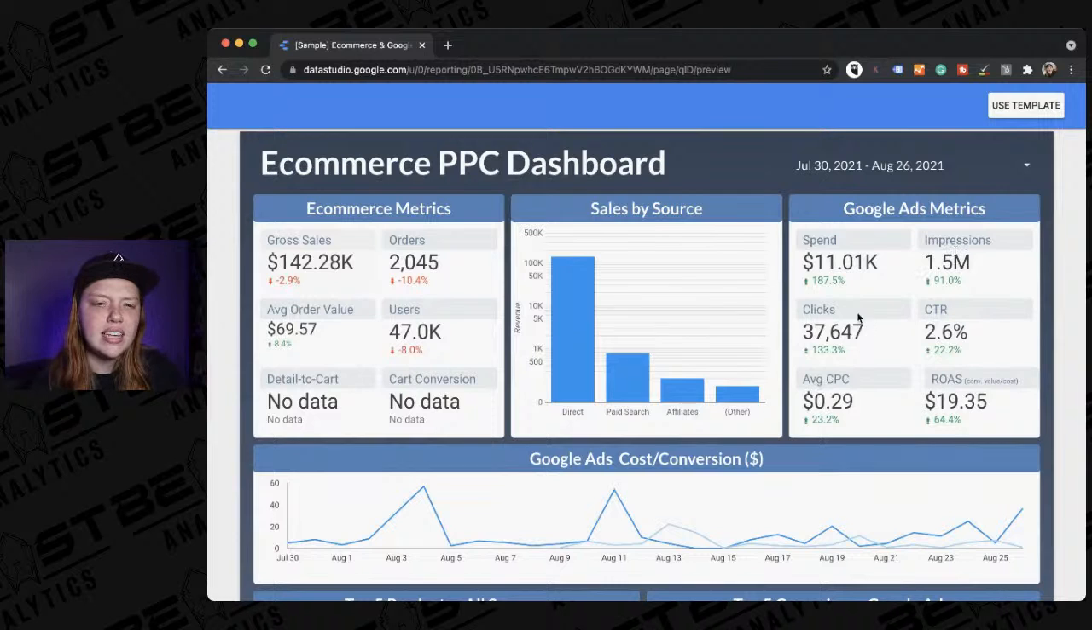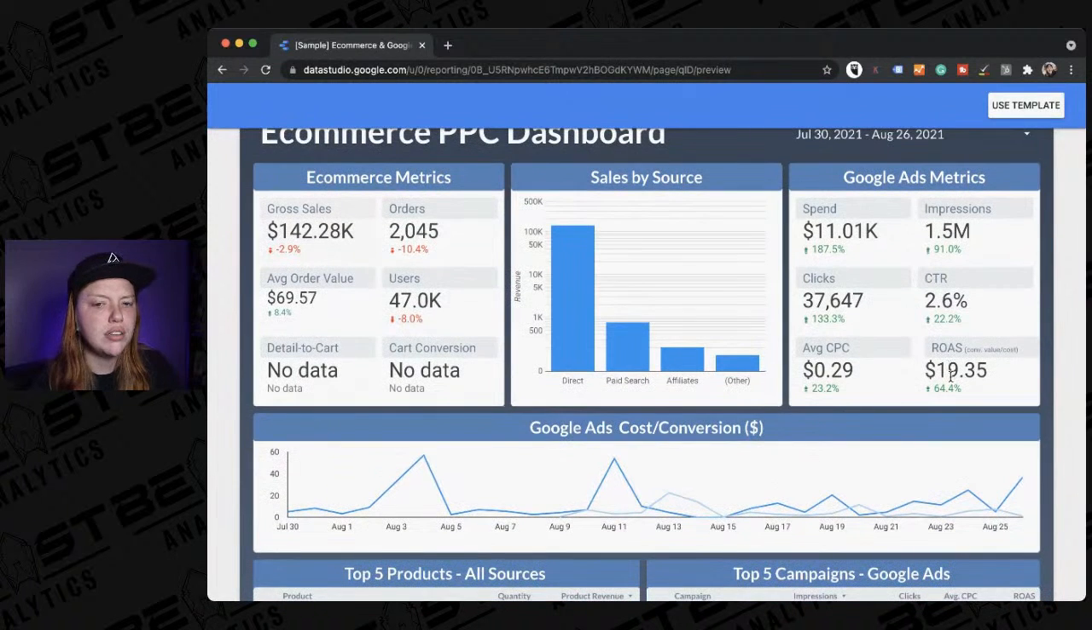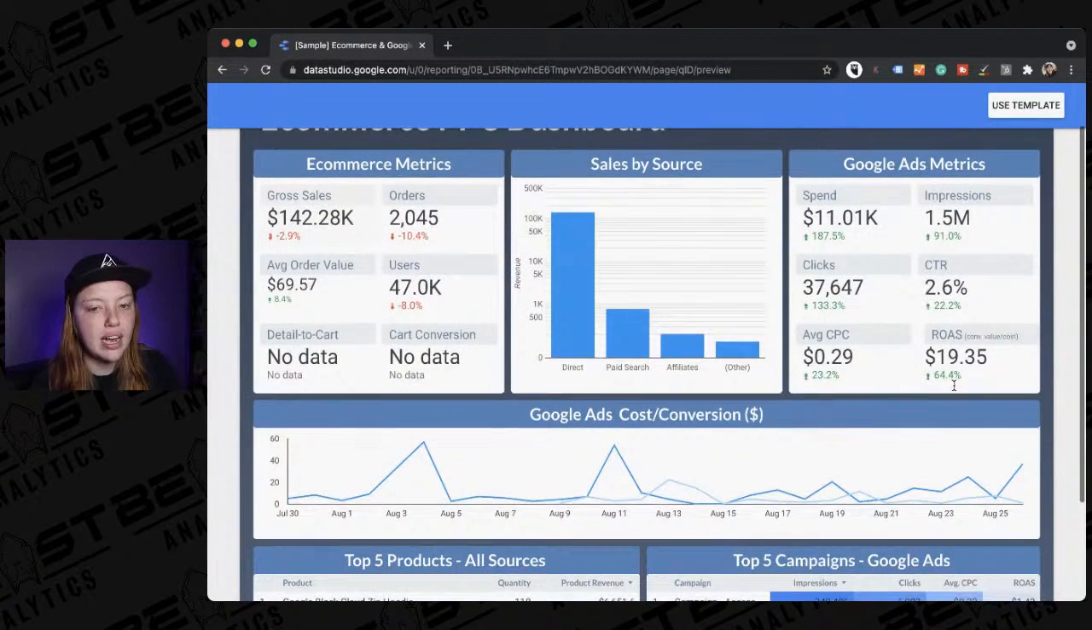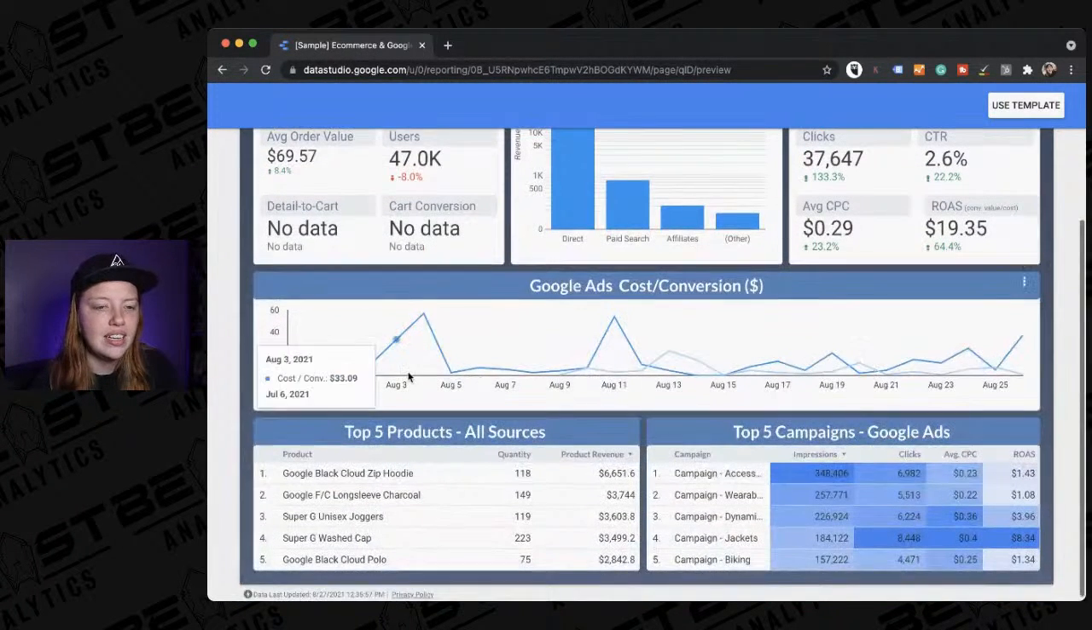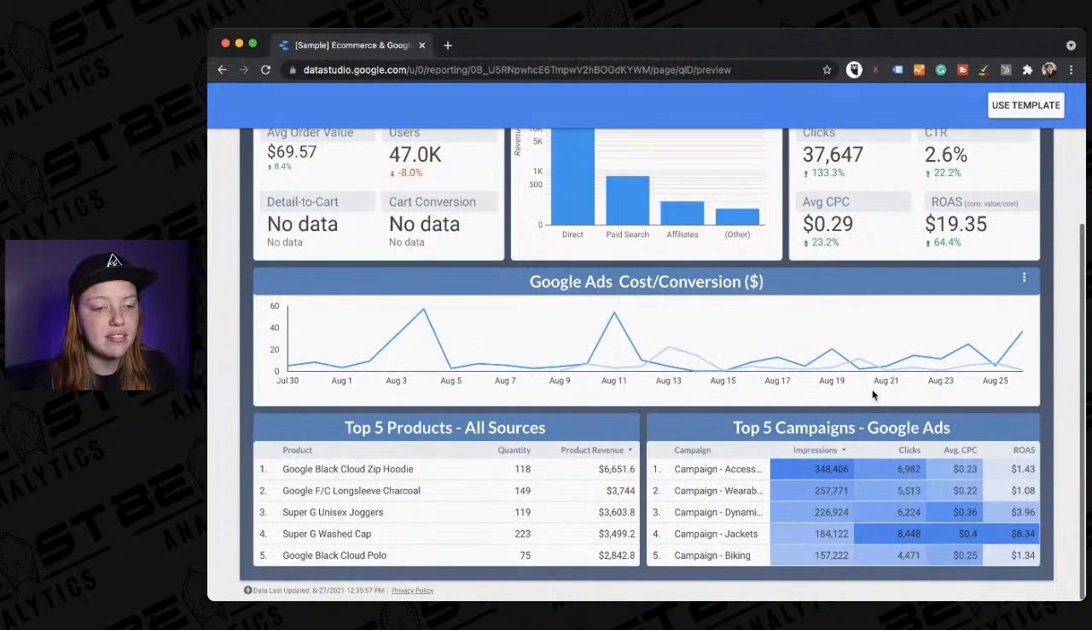But when we look at this, it says that the spend was $11,000 and the return on ad spend was $19 per ad spent, but that doesn't really match up with this. So not sure what's going on there. Google Ads cost per conversion, you can see how that varies by days. They have that time series here, the top 5 products, and then this heat map type table, which I didn't show you how to do.